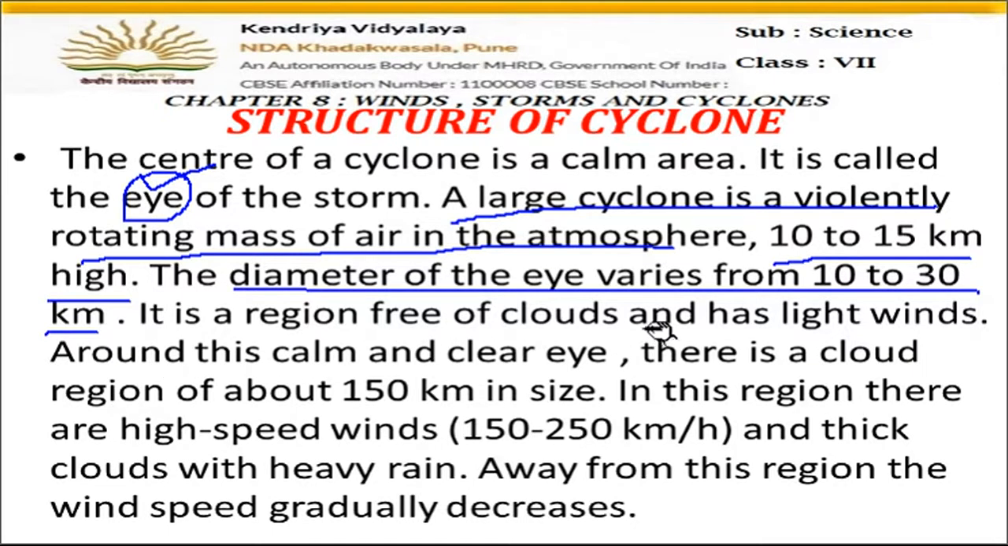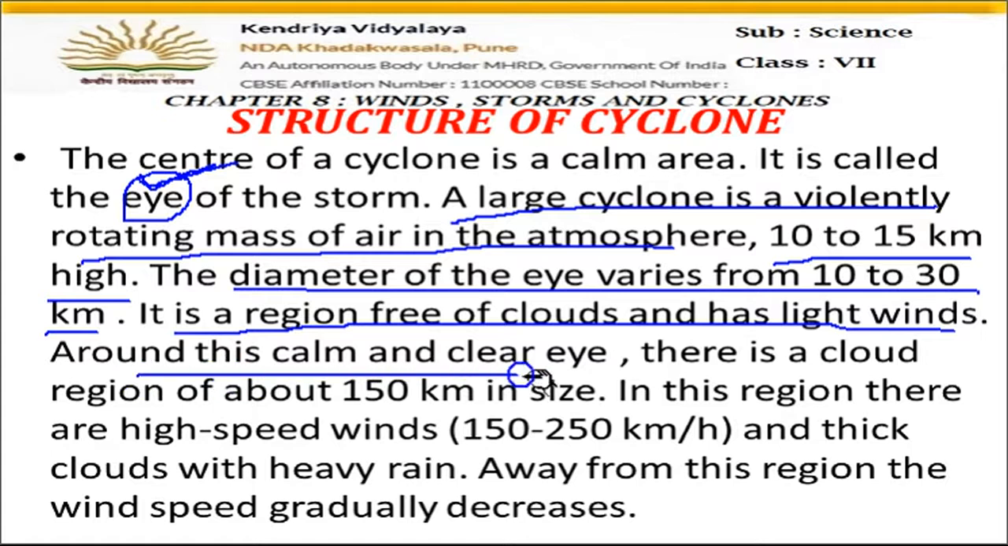It is a region free of clouds and has light winds. Fine. It is a region free of clouds and has light winds. Okay, so there are no clouds in the eye, and in the center, in the eye region, the winds are very light. But around this eye, meaning around this low pressure area, the wind speeds are very great. So in the center there are light winds, but in the surrounding areas the wind speed is very high.